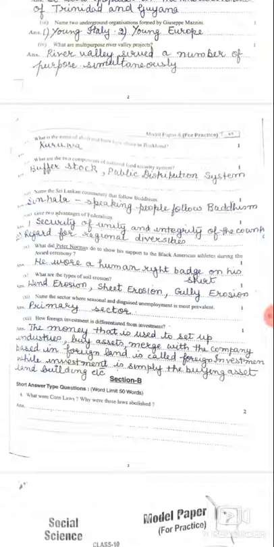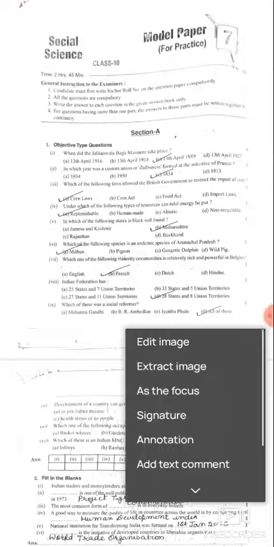Okay, now we are moving towards the 7th model paper, paper 7. Yes बेटा, आप सुनो मेरी बात.